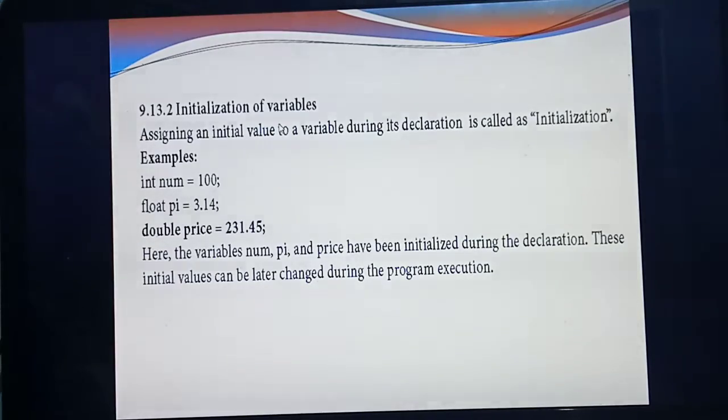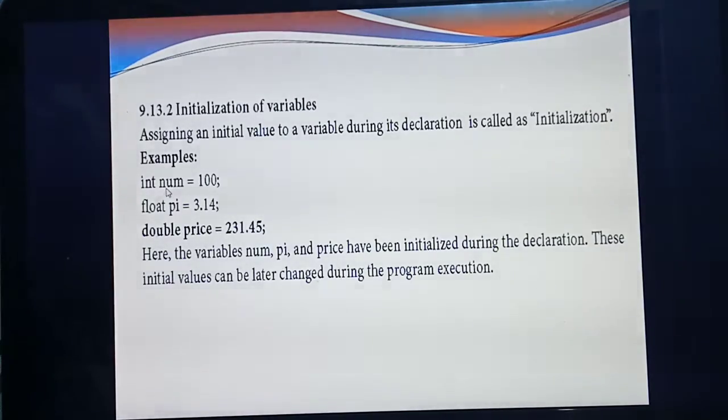If you are going to declare some variable, during the declaration time you are assigning some initial values. That process we call which one? Initialization. Important two mark question or one mark question. Underline it. What do you mean by initialization? You are declaring a variable and at the same time assigning some initial values. That process we call initialization.